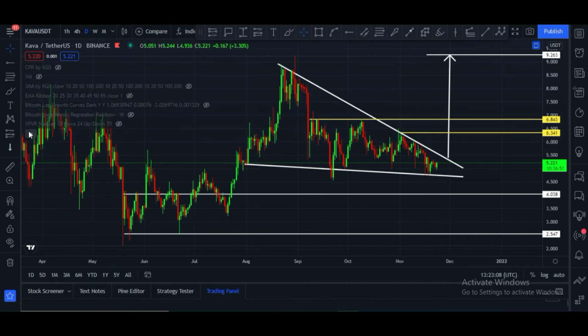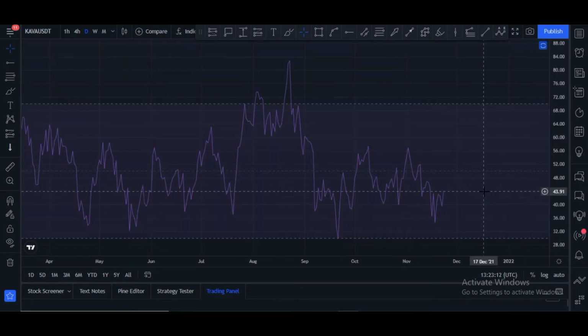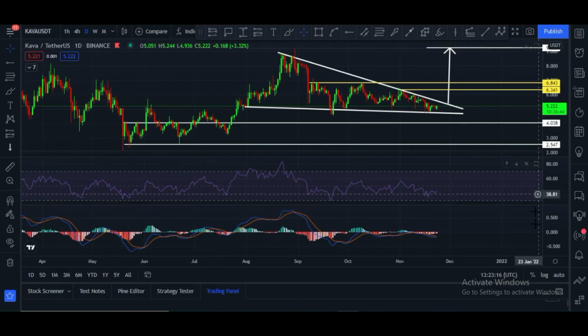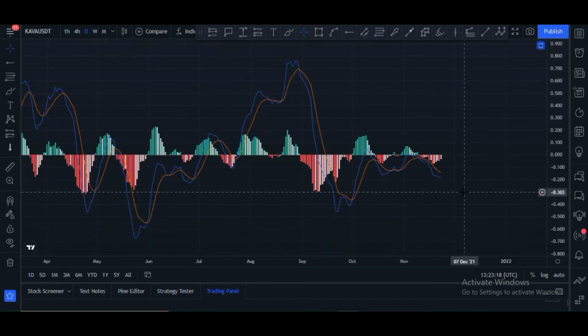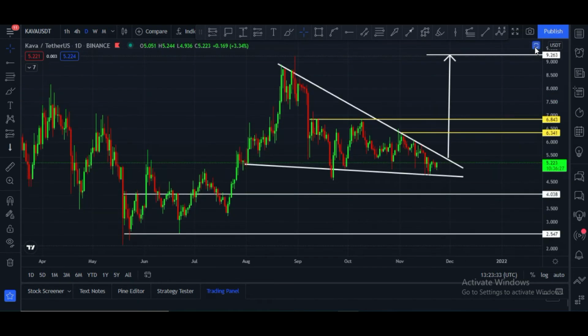And let me show you the RSI, daily RSI. Daily RSI is at 43. Once it crosses 50, definitely price will go up. We have to wait. On the daily MACD, a crossover towards the upside is about to happen. Once this crossover is done, definitely price will go up, otherwise we have to wait.